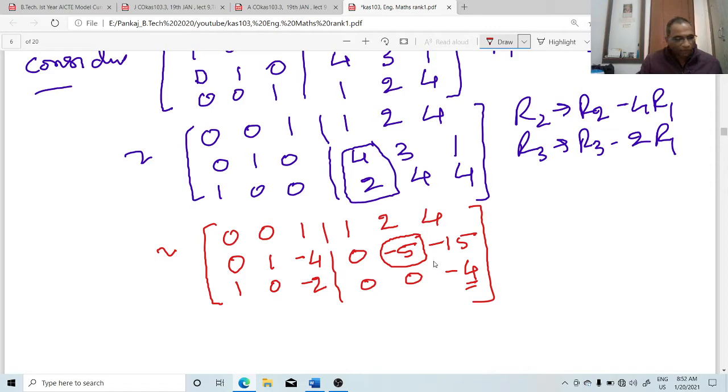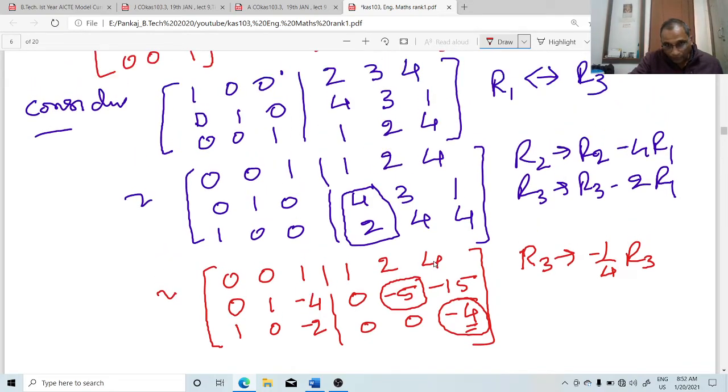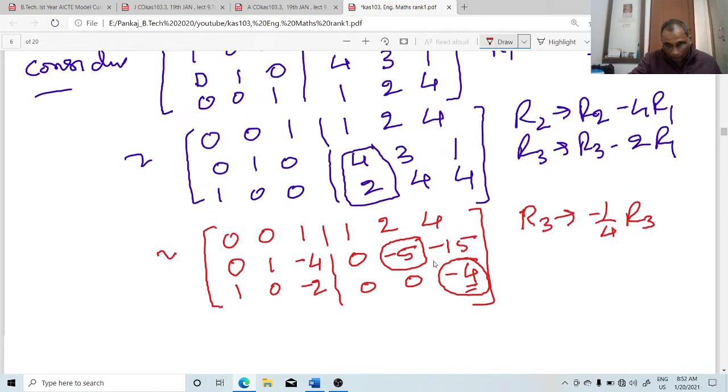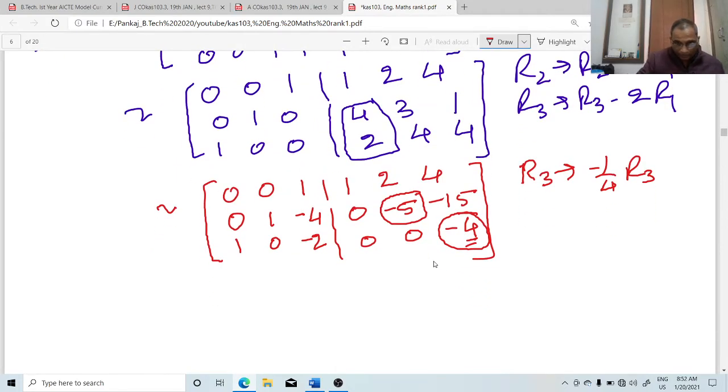Last step is -4. So divide by this -4. R3 change to -1/4 R3. Okay, start from here and then convert this one as 1.